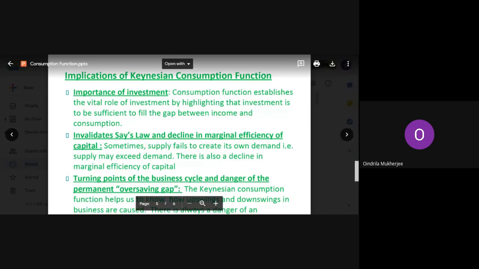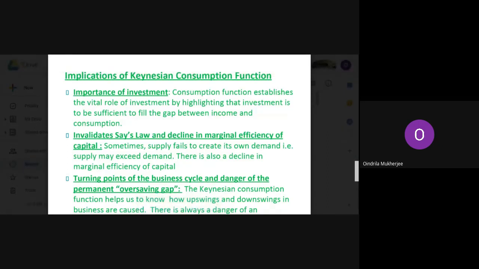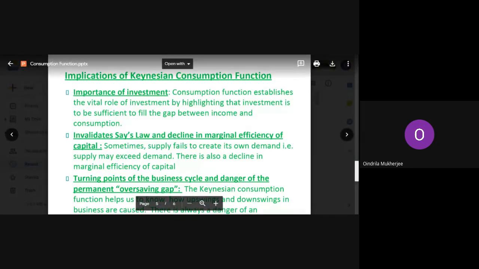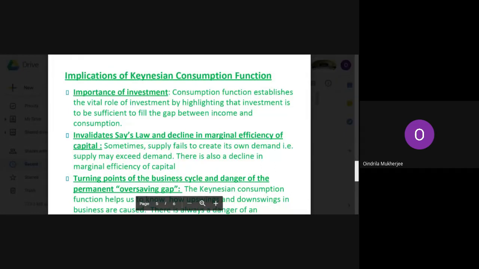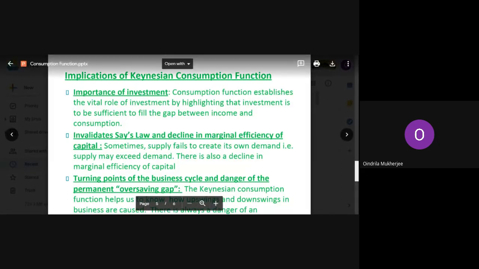If you can see my slide, this slide, implications of consumption function, please write slide in the chat box. Okay, so everybody can see the slide. Very good. Now let us continue with this.